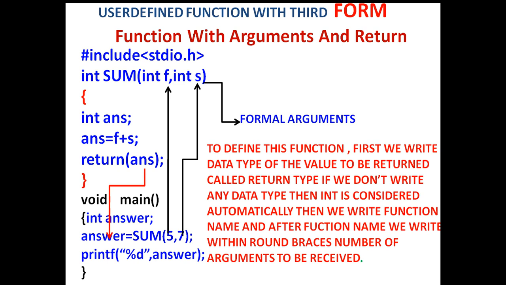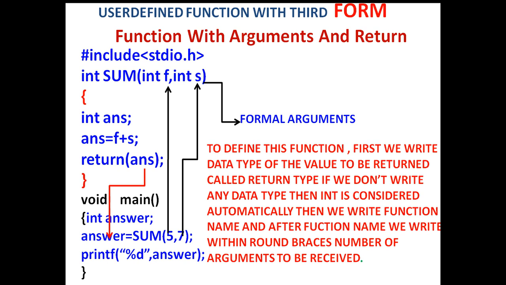We know whenever a C program is executed, the compiler always goes first to the main function. In this example, the compiler will come to main function, then it will read the first statement, which is int answer. Then it will come to the next line, answer equal to sum(5, 7). This statement is called the calling statement. Then the sum function will be called.